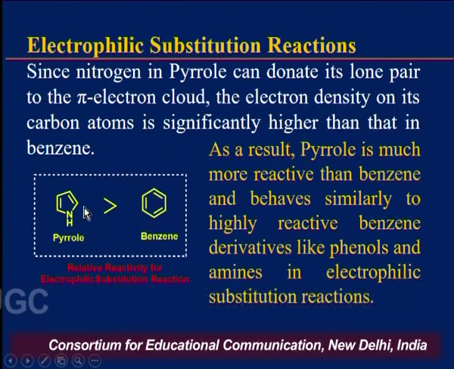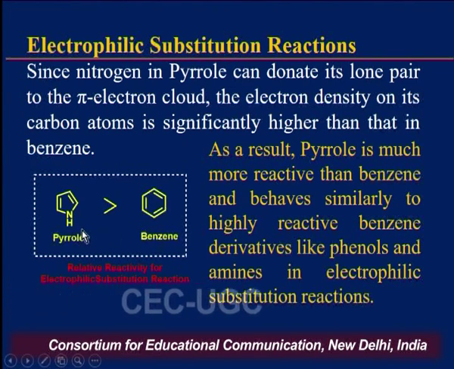As we know that pyrrole is a 5-member heterocycle ring, and benzene is a 6-member ring. Both are 6 pi electron systems. In case of pyrrole, the 6 pi electron density is distributed over 5 atoms, but in case of benzene, the 6 pi electron density is distributed over 6 atoms.